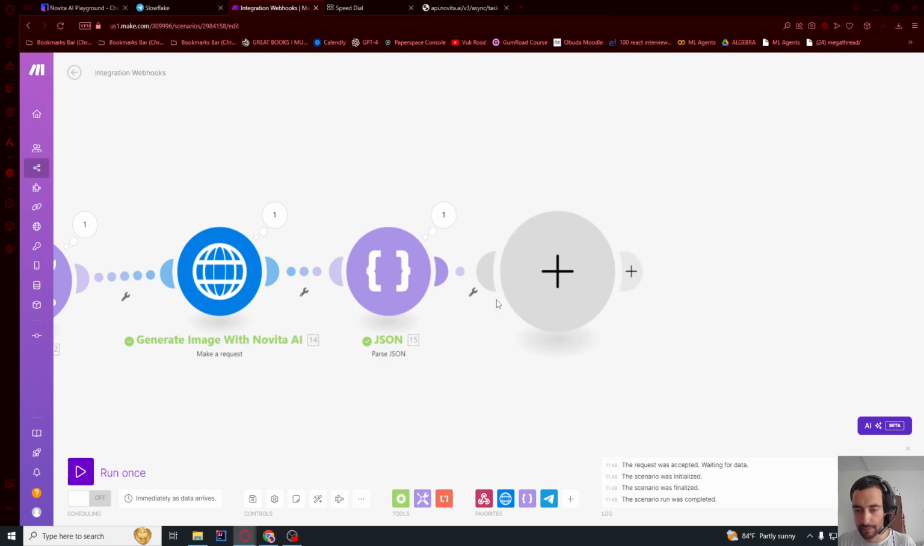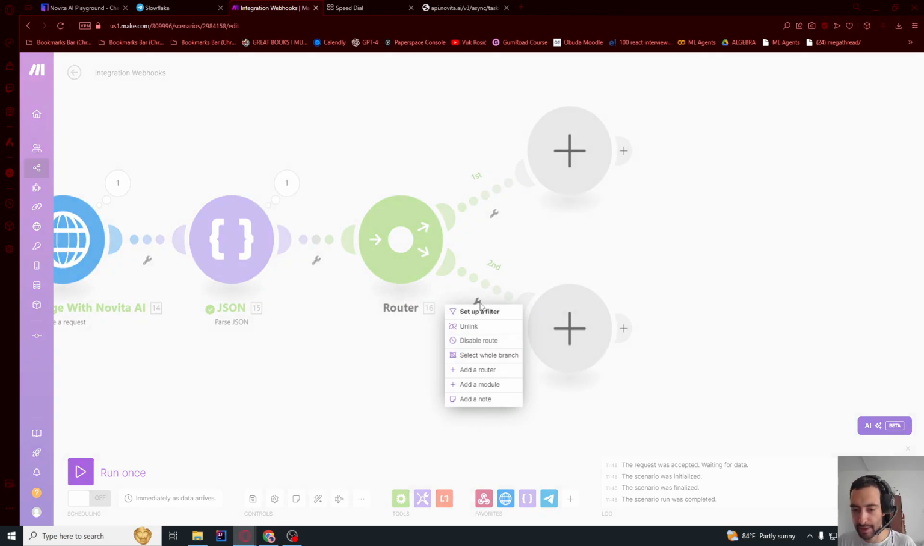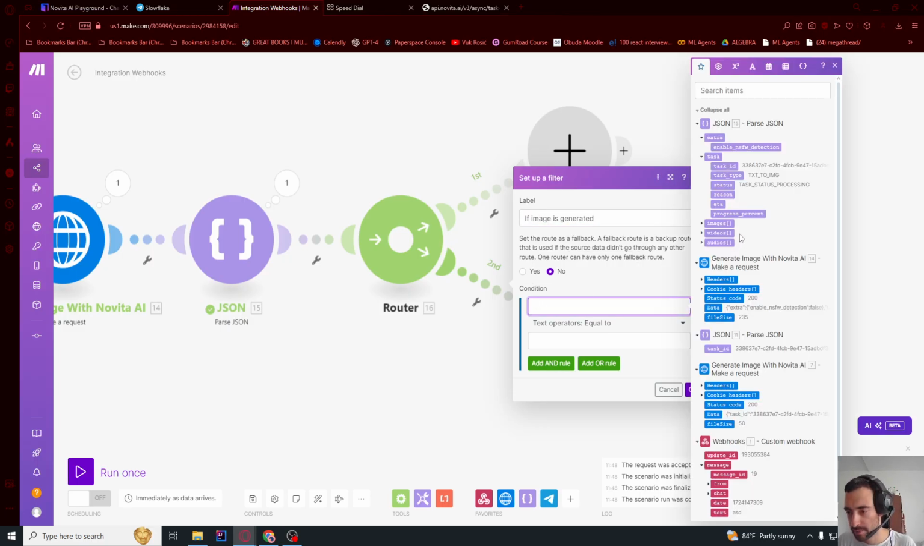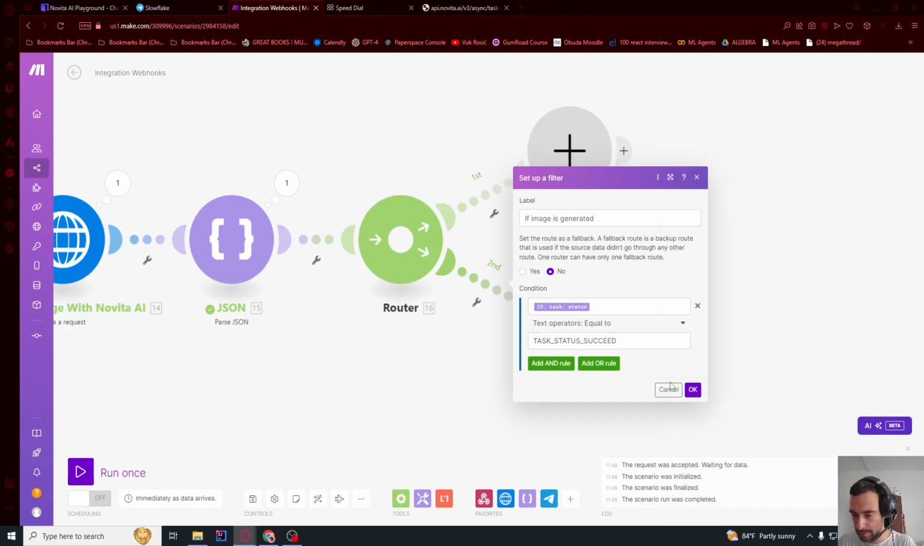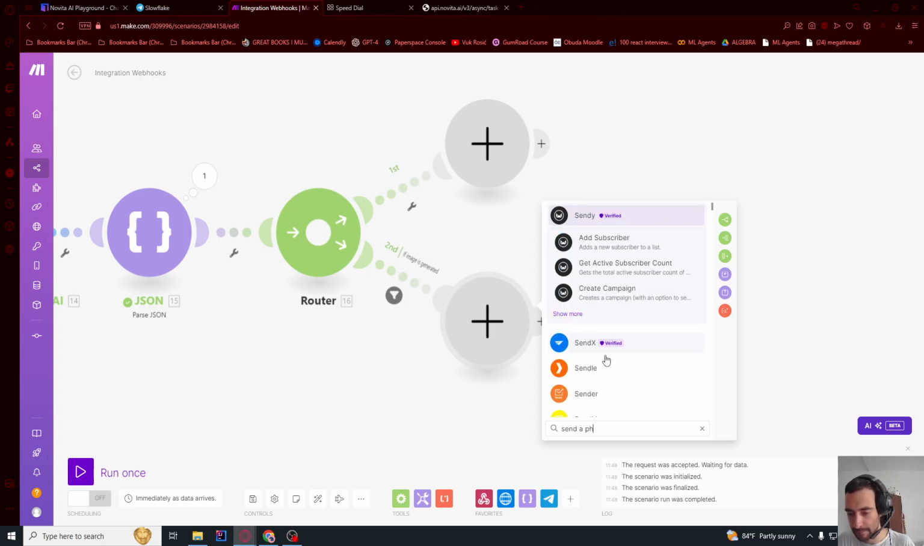after this node we will add a router. And so this filter, we will set up a filter and say if image is generated, so condition this status, so expand task status equal to task status succeed. You need to copy this exact string, exact, or it will not work. Okay, and then we will go to Telegram bot and send a photo,